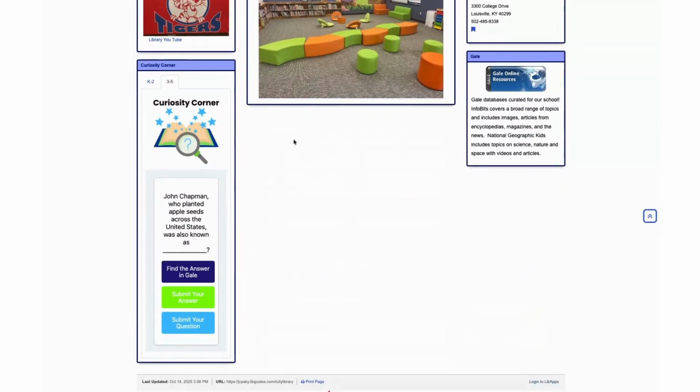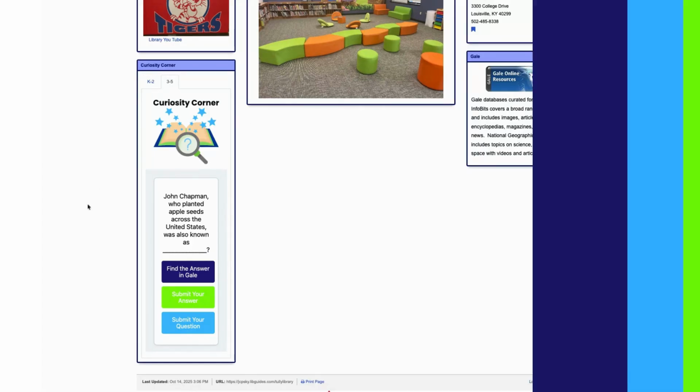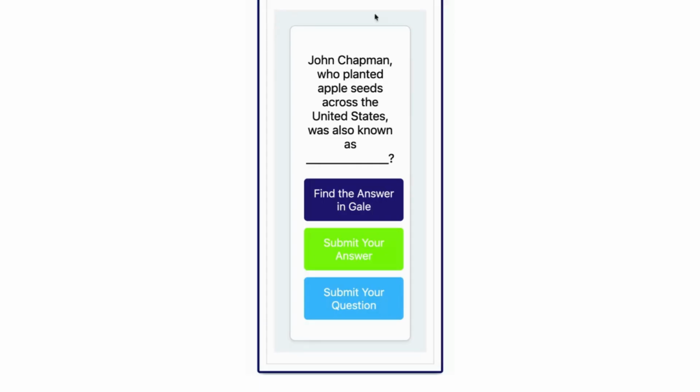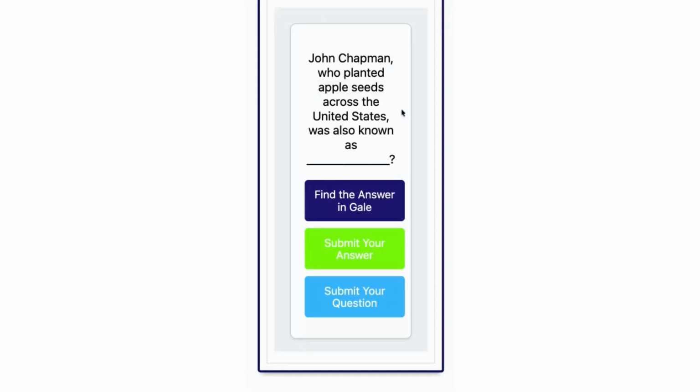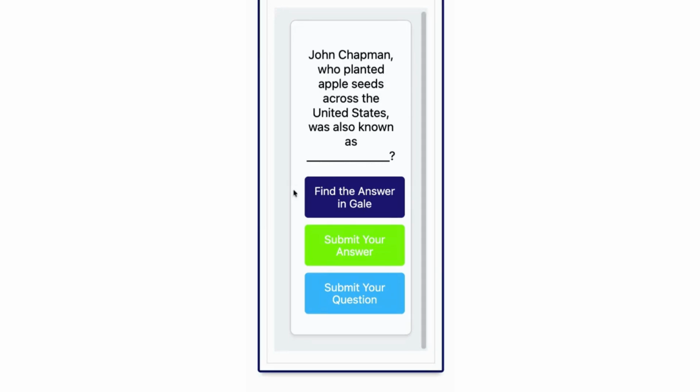I'm going to show you how to solve this week's Curiosity Corner challenge and build your research skills at the same time. First, let's look at our mission. The question is, John Chapman, who planted apple seeds across the United States, was also known as. The most important words here, our keywords, are John Chapman and apple seeds. Keep those in your head. Now it's time to start our investigation.